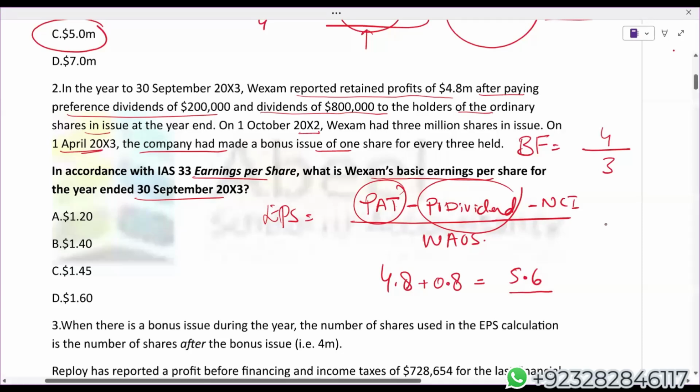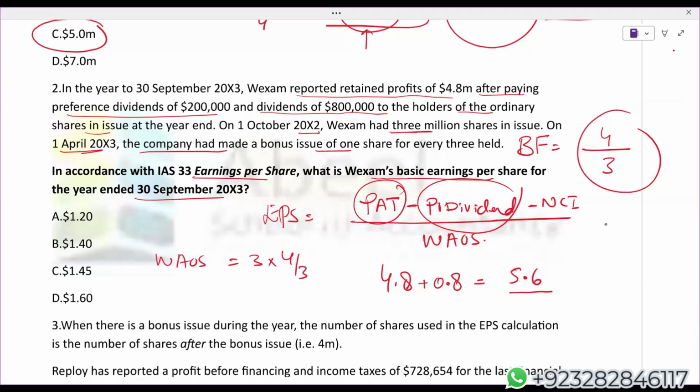Okay. Now before the bonus, how many shares is the company having? 3 million shares. Before the bonus, we have got 3 million shares. Just do one thing. Very easily we can calculate weighted average ordinary shares. We'll take 3 million shares, simply multiply by the bonus fraction, 4 upon 3. So the weighted average number of shares will be 4 million.